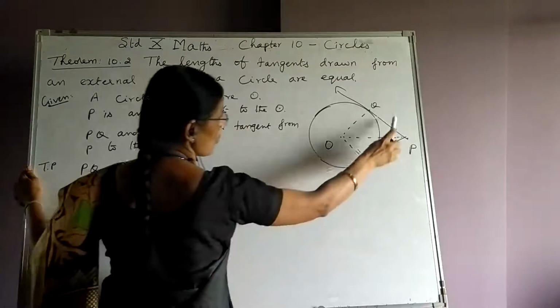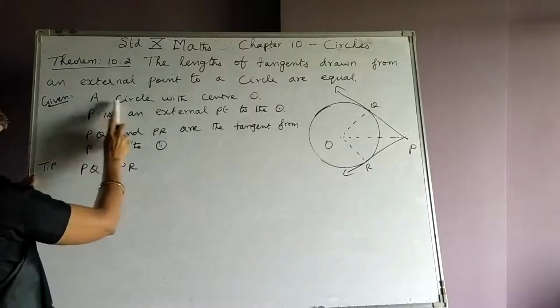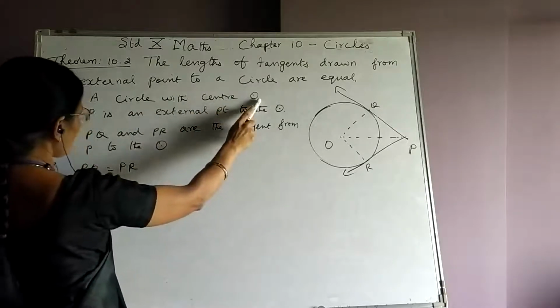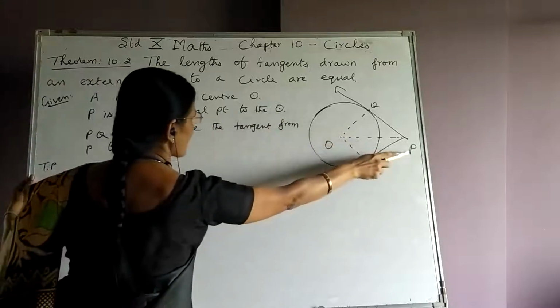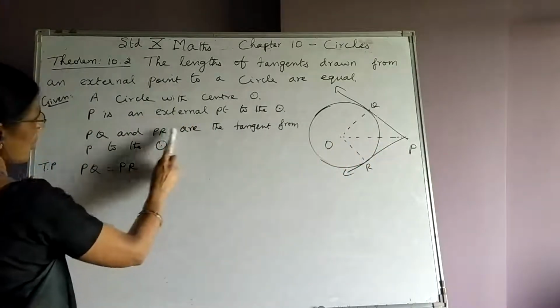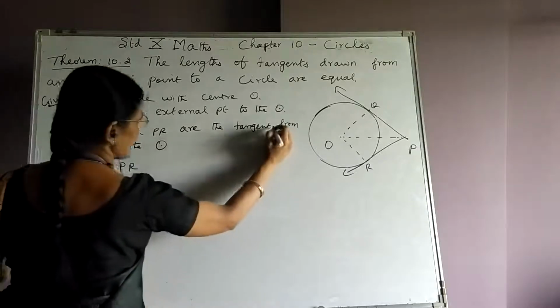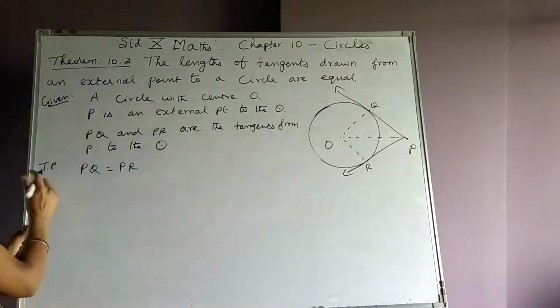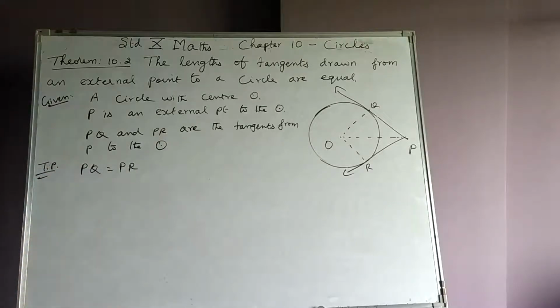We are asked to prove PQ is equal to what? Equal to PR. So given a circle with center O, P is the external point to the circle, in the exterior. PQ and PR are the tangents from P to the circle. We are asked to prove PQ is equal to PR.